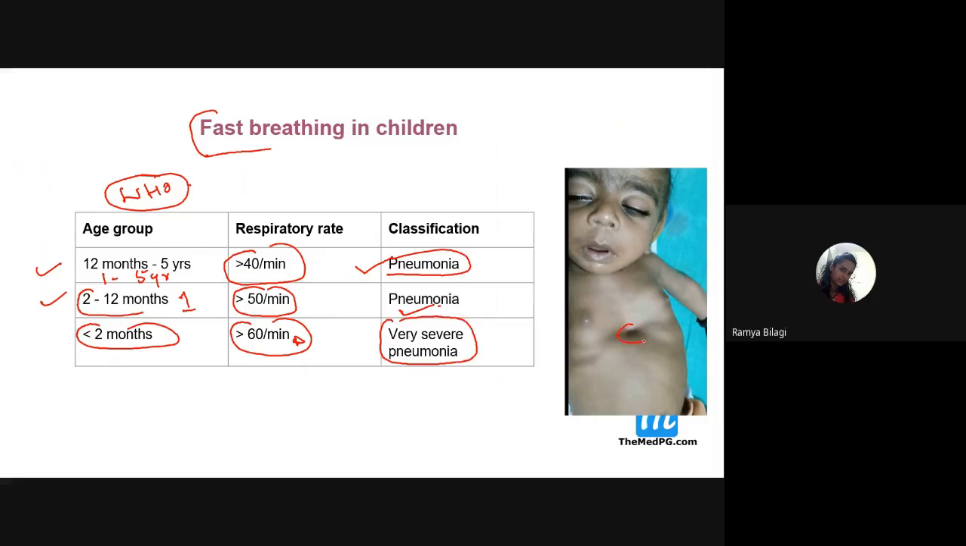What does it indicate? Chest indrawing. So what are the classic features of pneumonia over here, students? Cough will be there, then fever will be there. Apart from that, chest indrawing, then the respiratory rate will be more. Then in very severe cases, what will be there? Stridor. These are the classical features of what? Pneumonia.